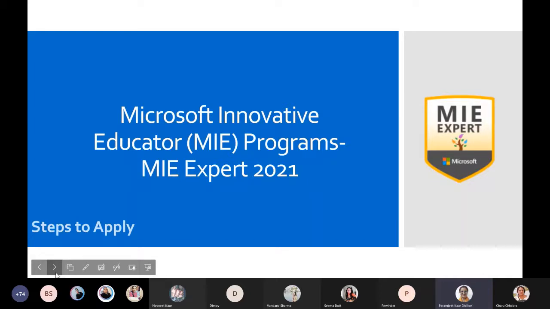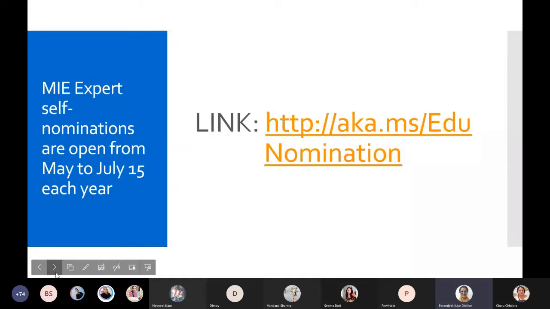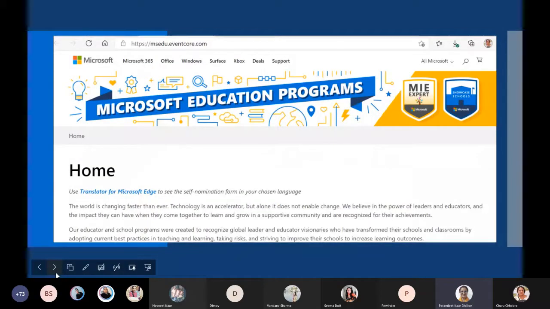Now, this is the Microsoft Innovative Educator Programs, MIE Expert 2021, and we are here to see the steps which are required to apply. First and foremost, we have to open this link which is seen right in front of us. And what is important is, though they have given 15th as the date, we will go for 10th of June as a date, so that before we move out for a vacation, we have finished this job and neither you are worried and nor we are worried.